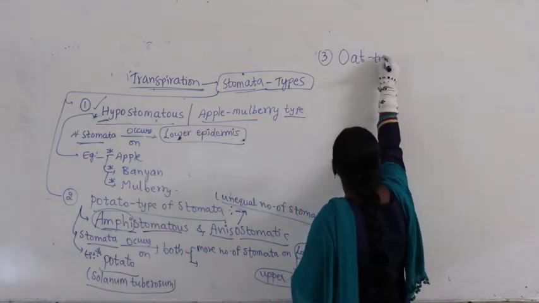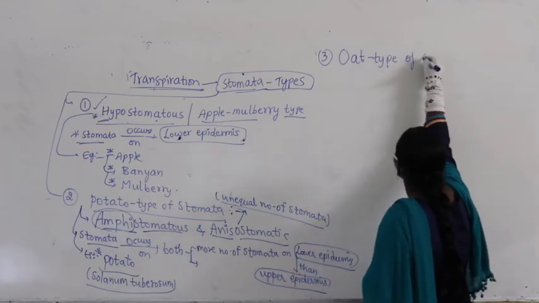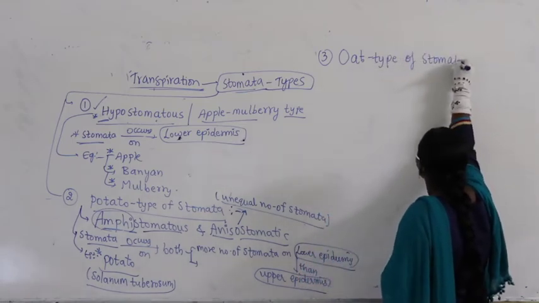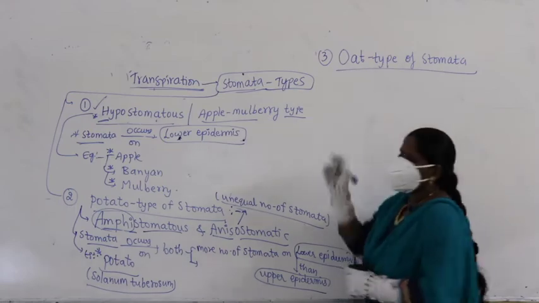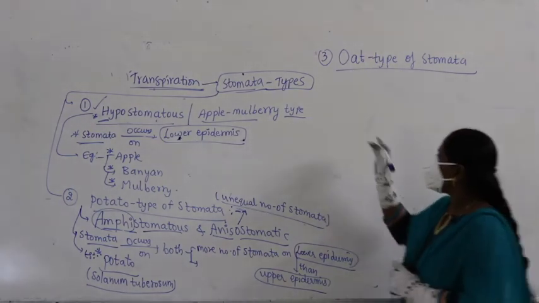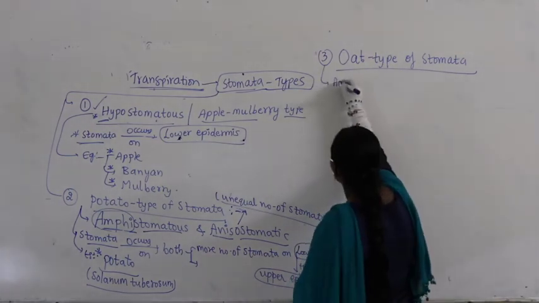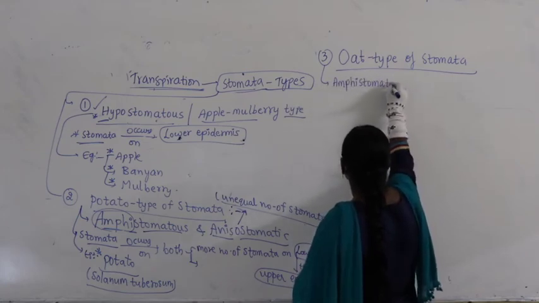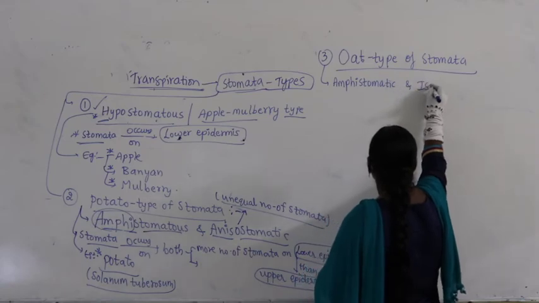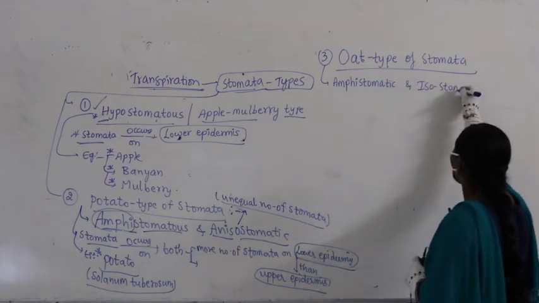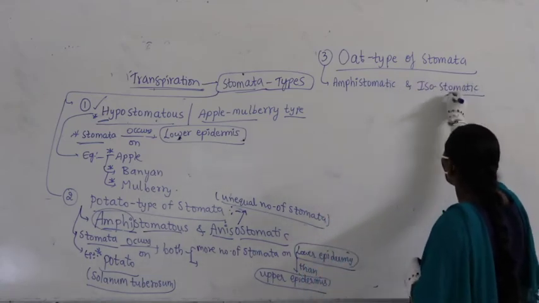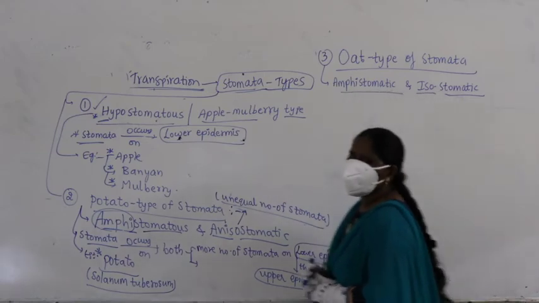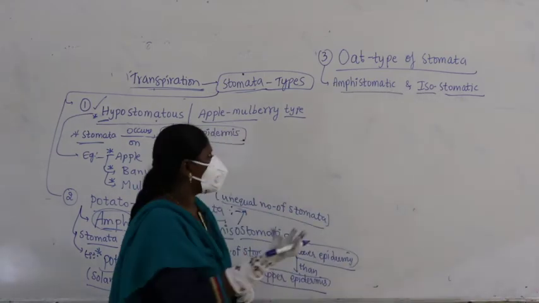Then we find oat type of stomata. If you look at oat type of stomata, we find amphistomatic and isostomatic. What is the meaning of amphi? Same.